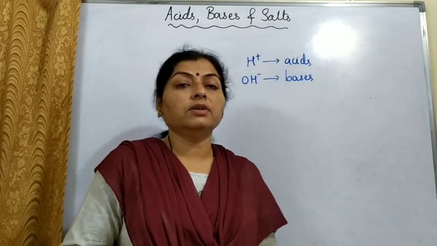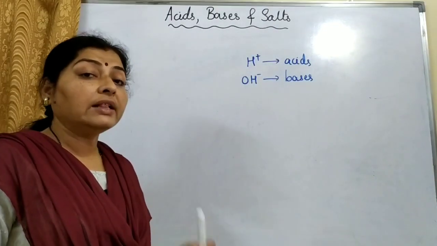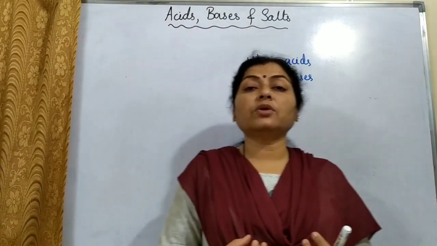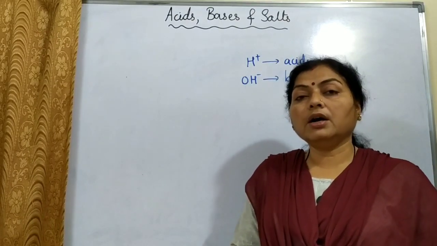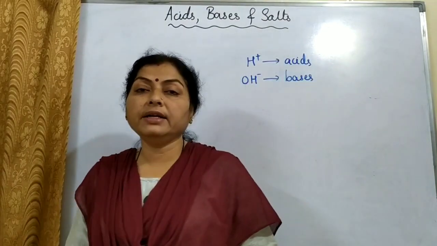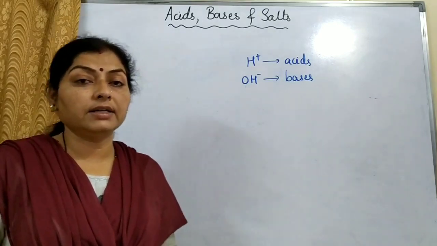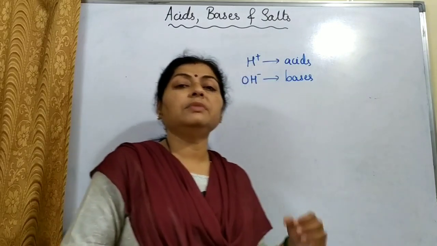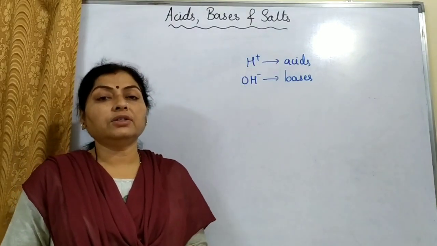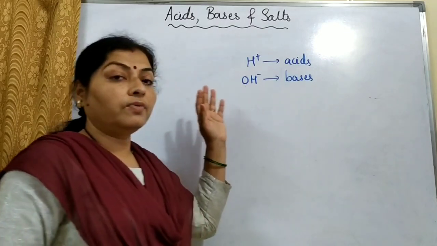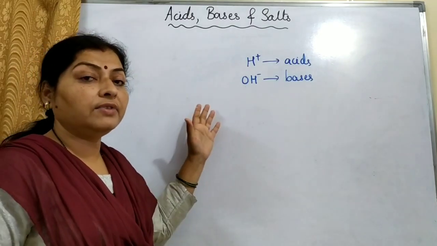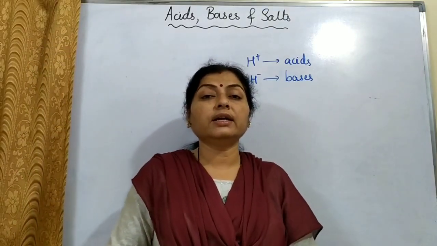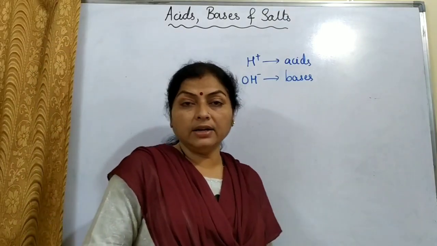Now in this lecture we are going to see the strength of acids and bases. The strength of acid, as we know, depends on the H plus ion concentration. In the beginning of the chapter we have already seen what is a strong acid, what is a weak acid, what is an organic acid, what is an inorganic acid. Means we have seen the classification of acids. So now whatever we are going to see is related with that concept. That is strong acid, weak acid, organic acid, inorganic acid, concentrated acid and dilute acid.